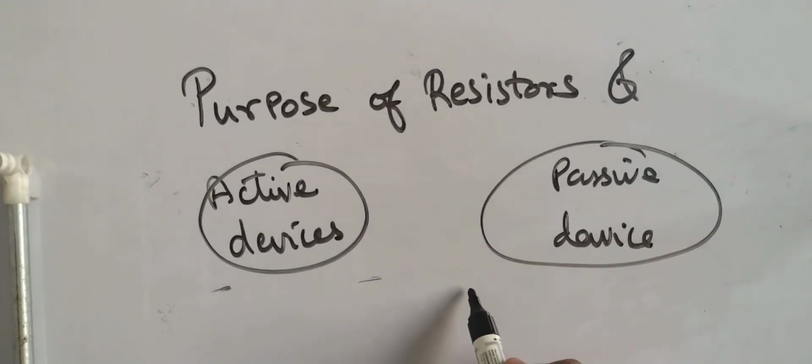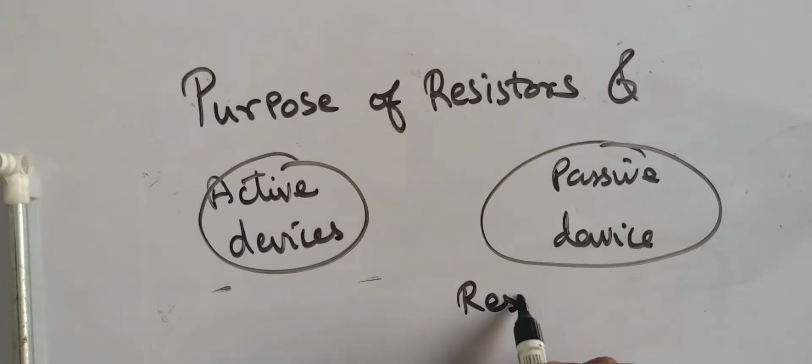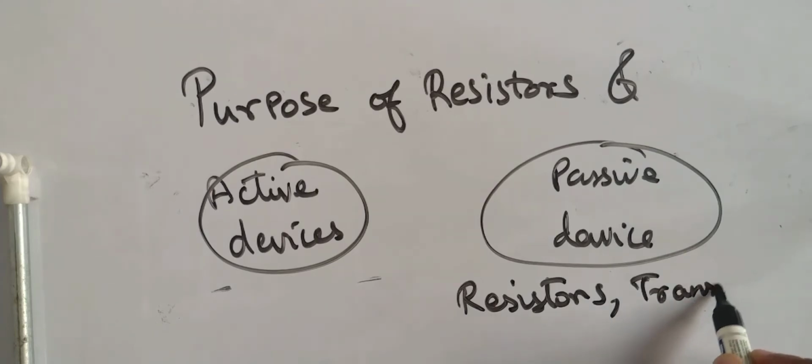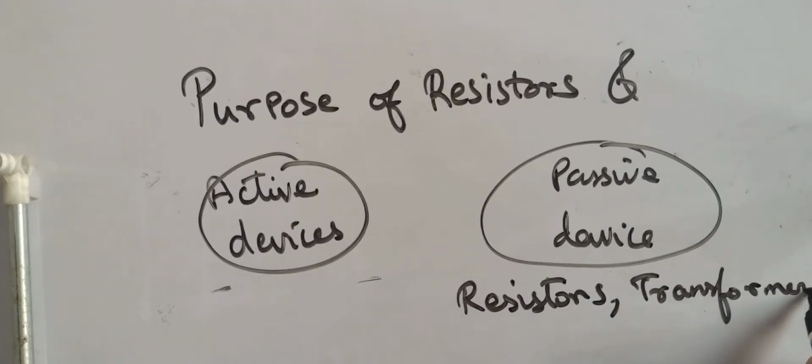So the best examples are resistors, transformers. Have you seen transformers? Transformers are those located in the society itself. In a big society, there is a box which is protected by a compound. That is a transformer. Rectifiers and capacitors are also the best examples of passive devices.